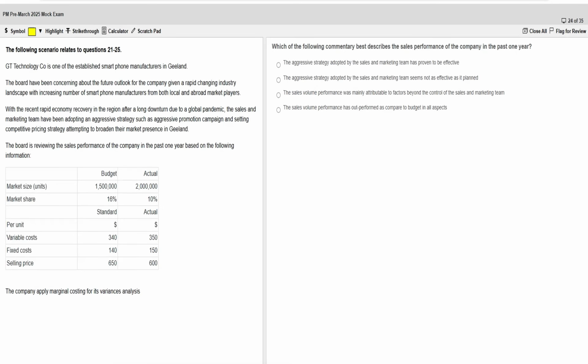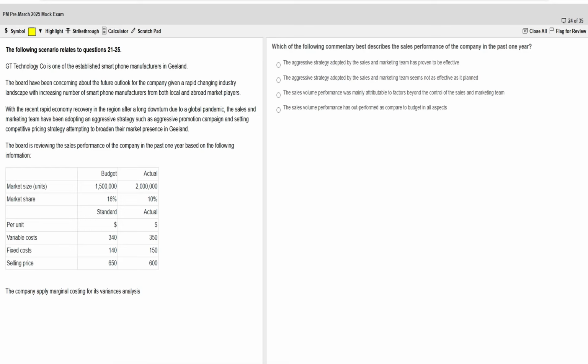Which of the following commentary best describes the sales performance of the company in the past 1 year? The aggressive strategy adopted by the sales and marketing teams has proven to be effective. See, basically, an aggressive strategy in business refers to a proactive approach that aims for the company to achieve rapid growth, increase market share and outperform the competitor.